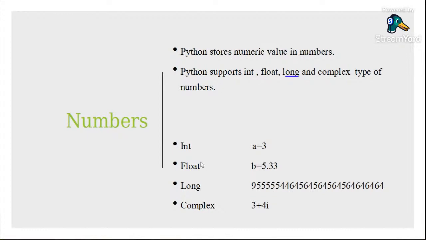So if suppose a is the variable, you have a is equal to 3. Automatically Python will understand this is the integer data type, and it will store it into the variable. So this is a variable, and this is the data that you will store. Similarly, b is equal to 5.33. It is float data, and it is stored in this particular variable. You can have complex also, 3 plus 4i. Such type of numbers you can store.